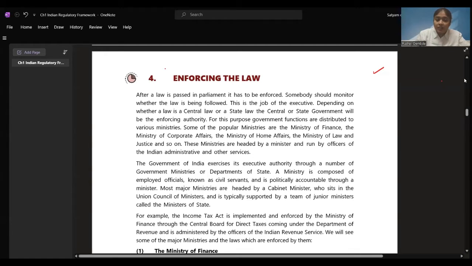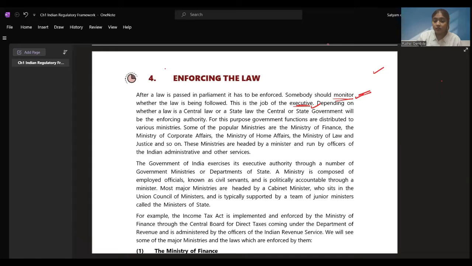After a law is passed in parliament, it has to be enforced. Somebody should monitor. The important word here is monitoring the law, that it is being followed. A law is made to avoid the wastage of water. So such a law should be followed, and if people are following it or not, this should be monitored. So monitoring this system is the responsibility of the executive department. This is a job of the executive department.